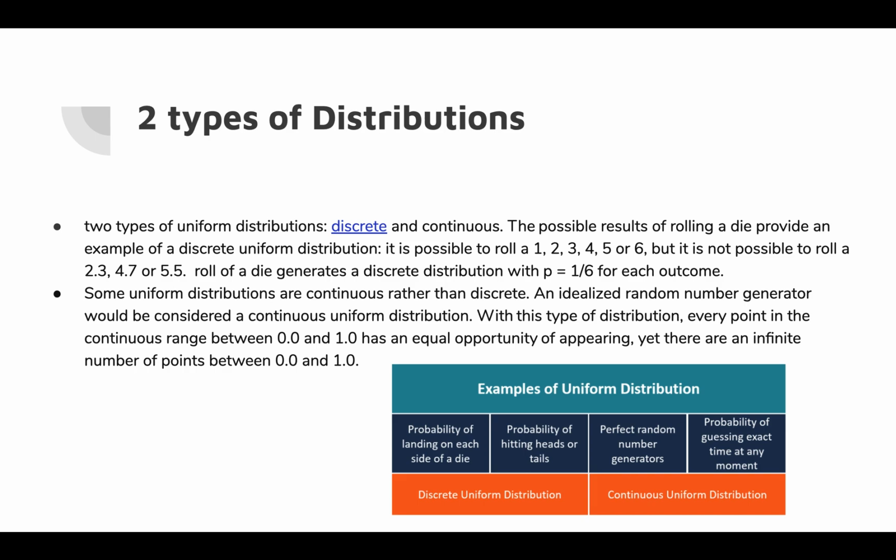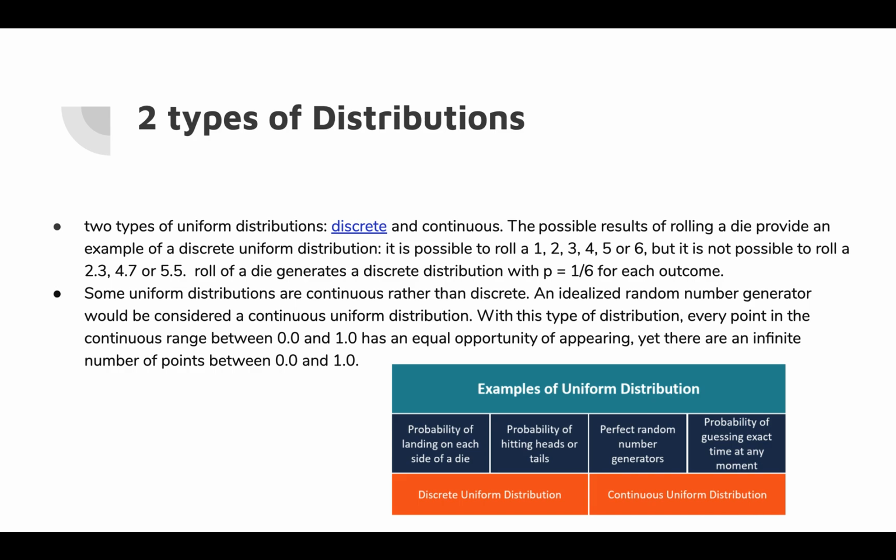There are two types of distributions: a discrete distribution and a continuous distribution. For discrete distribution, possible results of rolling a die provide an example of discrete uniform distribution, because it is possible to roll a 1, 2, 3, 4, 5, or 6, but it's not possible to roll a 2.3, 4.7, 5.5, 5.4, etc. You get the idea. Roll of a die generates a discrete distribution with probability 1 over 6 for each outcome. 1 over 6 being there are 6 faces on a die and you can only roll one side at a time, hence probability is 1 over 6 for each outcome.